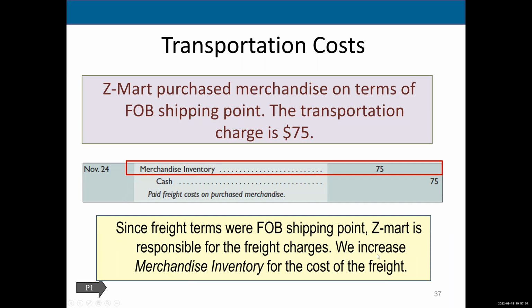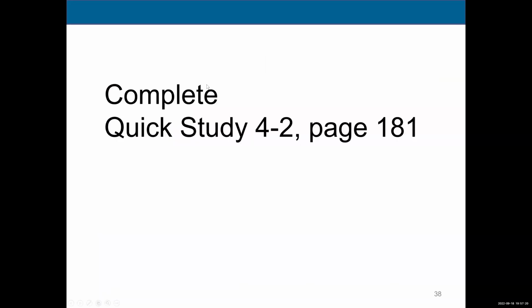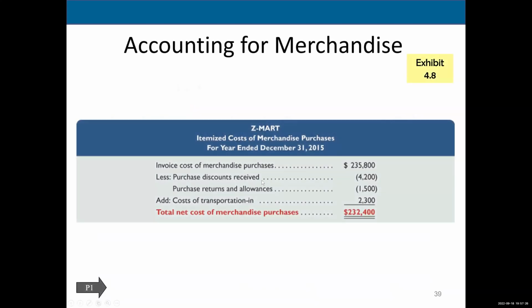Yeah, because the freight charges were FOB shipping point, Z-Mart is responsible for the freight charges, and we increase the merchandise inventory account for the cost of the freight. Okay, I decided to kind of not do this one just to save some time. It's not that critical, so I'm going to move on here to this.